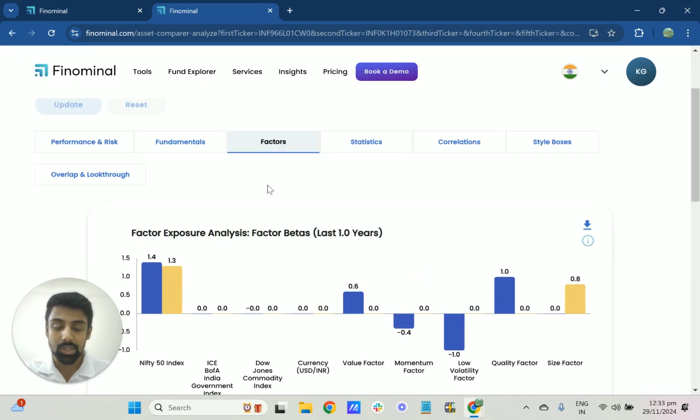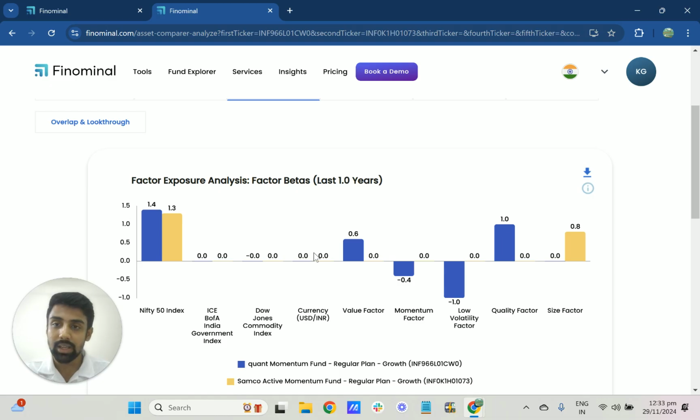But going to the main question, do they give you any pure momentum factor exposure? And the answer to that question is not really. The way we define momentum is the 12-month return except the last month.